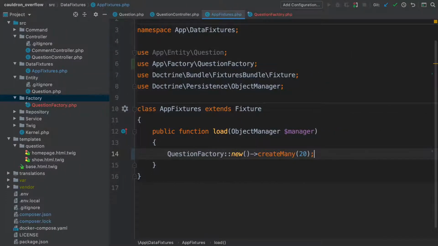But wait, there's more Foundry goodness. Foundry comes with built-in support for a library called Faker, a handy tool for creating truly fake data. Let's improve the quality of our fake data and see a few other cool things that Foundry can do next.